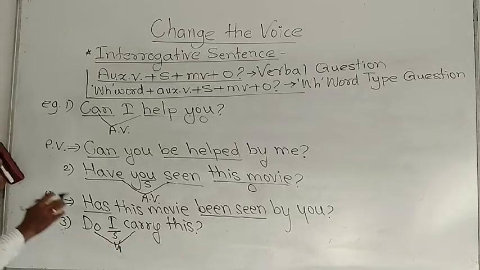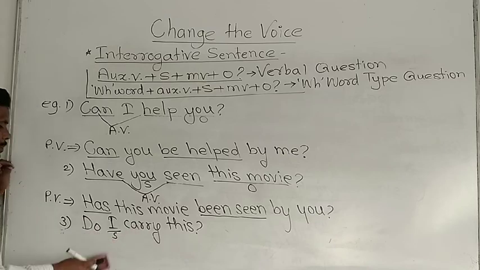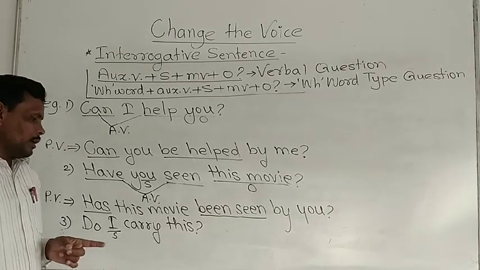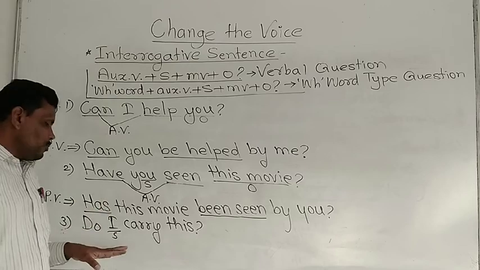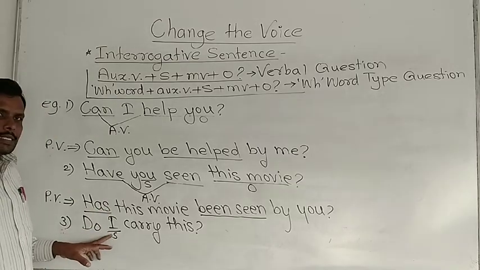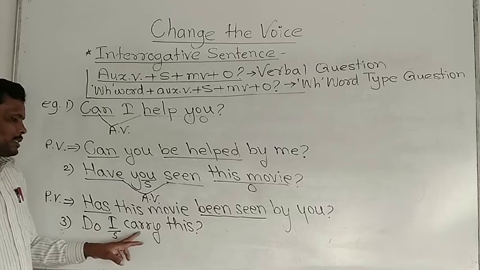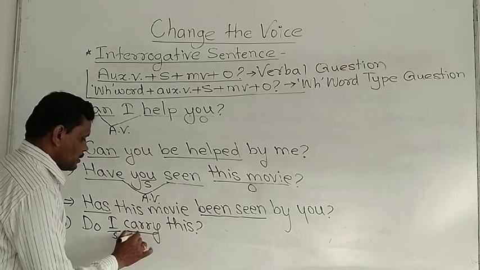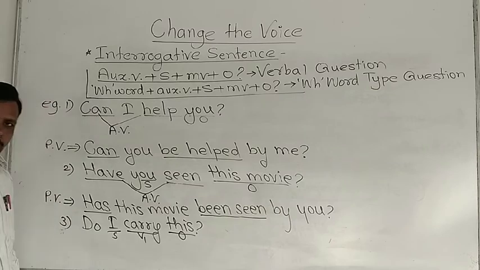Do plus V1, simple present tense is given, because in simple present tense we don't use an auxiliary verb, but when we make the sentence interrogative, that time we have to use auxiliary verbs. Here I is a subject, so do is used as an auxiliary verb. Do plus V1 is a simple present tense, and this is an object.